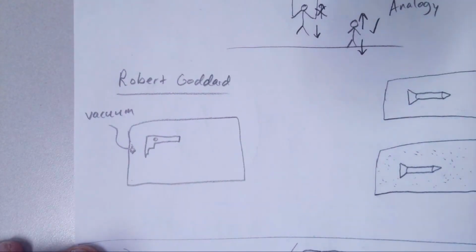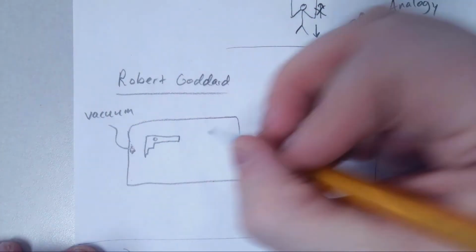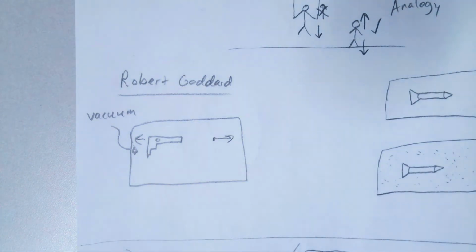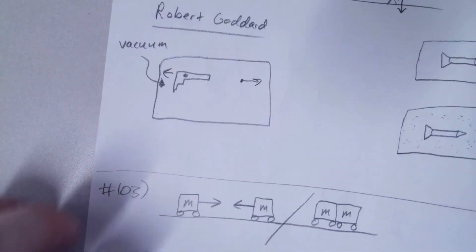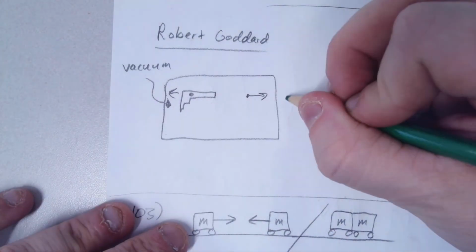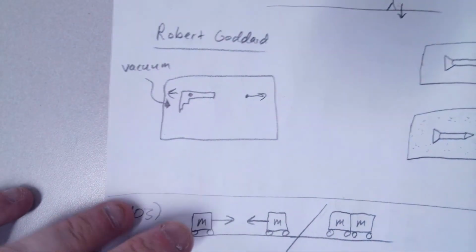So when he fired it in there, unspectacularly, or I guess spectacular to everybody else, the bullet fired out, and the gun recoiled, even though there was nothing to push against. The explanation is that you're not understanding conservation of momentum.